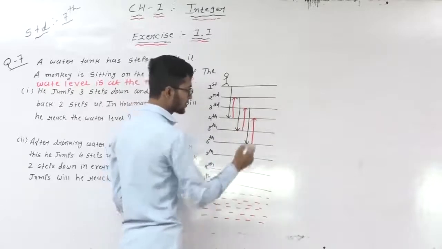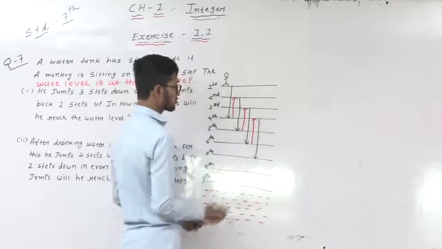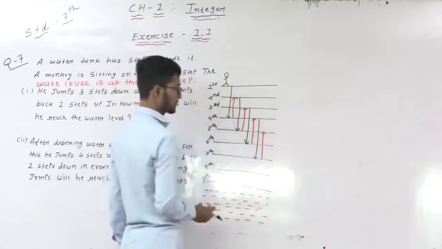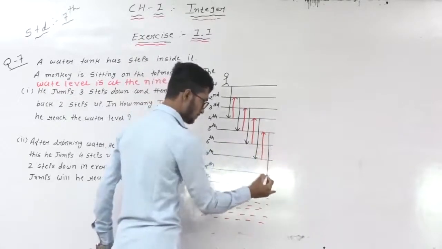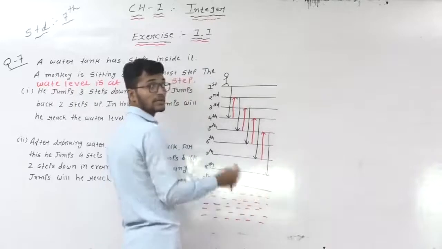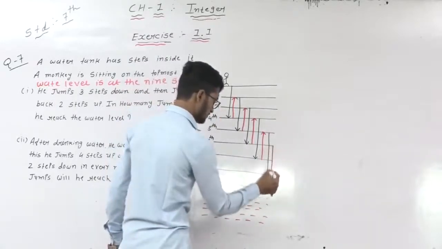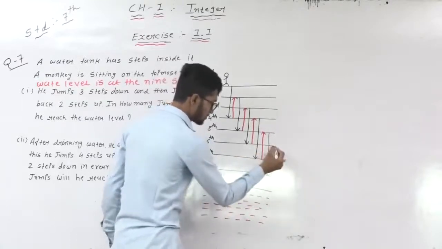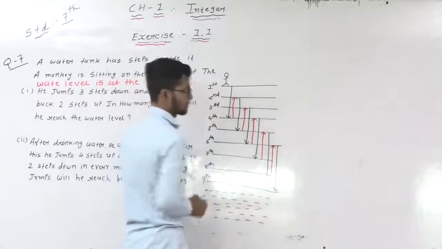Now 4 to again 3 steps down is 7. 7 to 2 steps up is 5th. 5th to 3 steps down is 8. Now 2 steps again up is 6th. And 6 to 3 steps down means the 9th step.